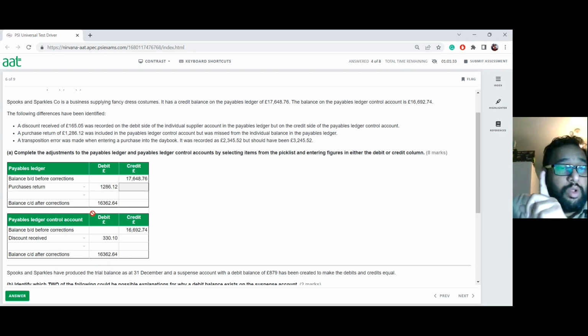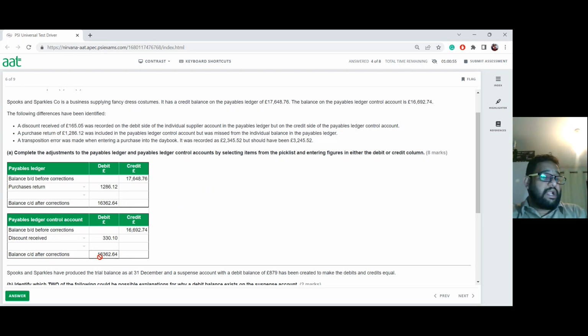Both of them are now equal, but there is one more error. They're saying here a transposition error was made when entering the purchases into the day book. It was recorded as £2,345.52, but it should be £3,245.52. So therefore, the difference between them is £900. If that is going to be £900, we recorded less than what it should be. So we need to add £900 on both of those accounts to get the right amount, because this will not cause an imbalance.